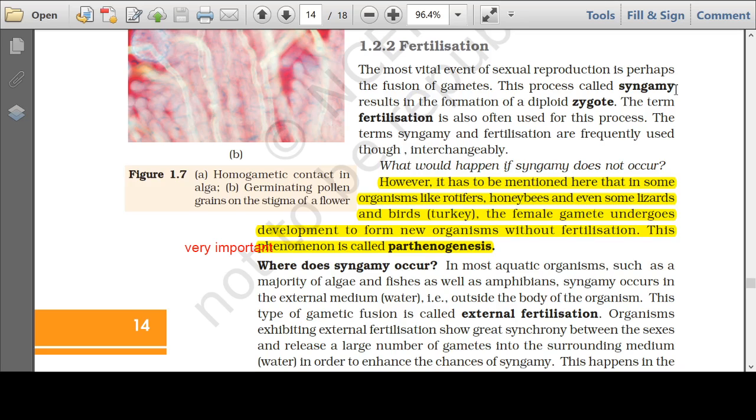Parthenogenesis can be widely found in rotifers. Rotifers are some microscopic zooplanktons. Then we have honeybees and even some lizards and birds. I'll be talking in detail about honeybees. You know that in a beehive there are three kinds of honeybees: the worker bees, the drones, and the queen. The drones are actually formed by parthenogenesis. The drones, the males present in a beehive, are formed by parthenogenesis. That means the female gamete alone develops into a new organism.